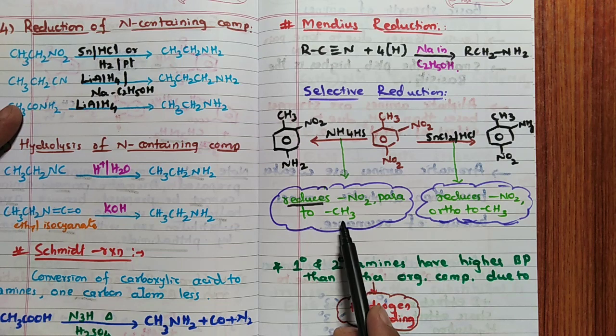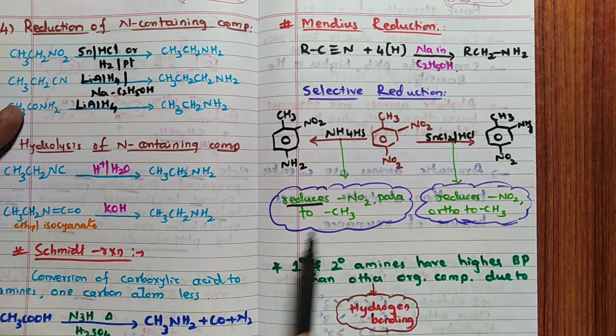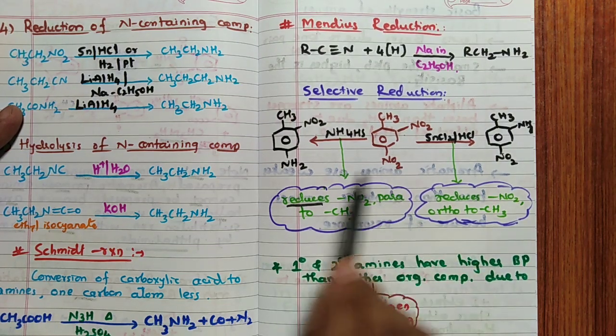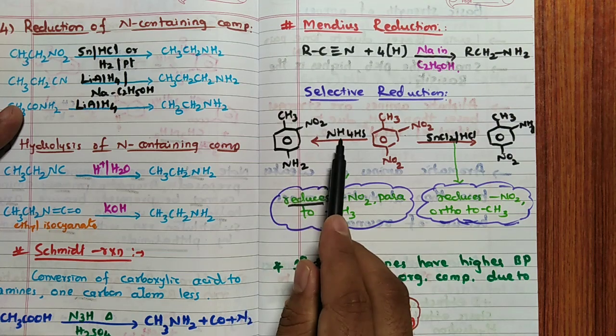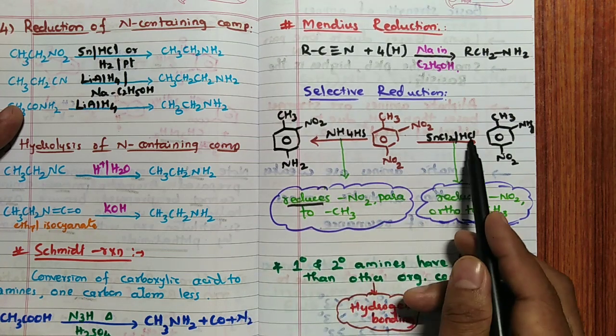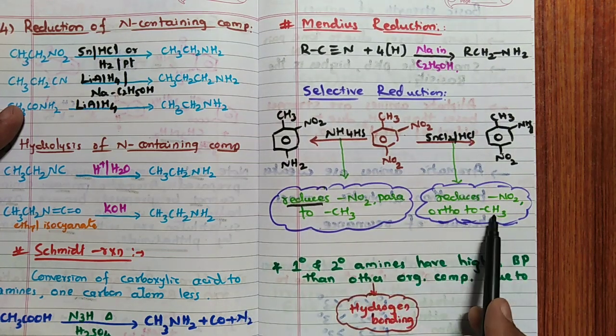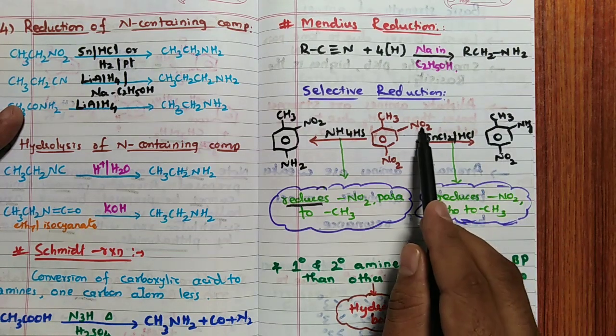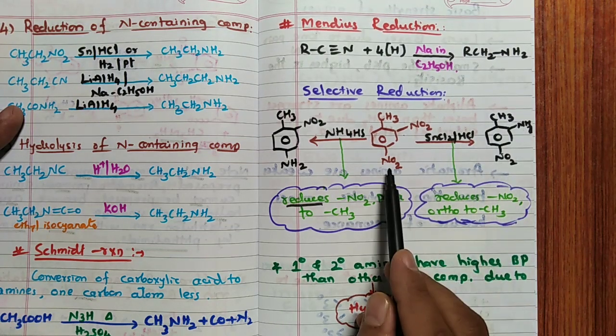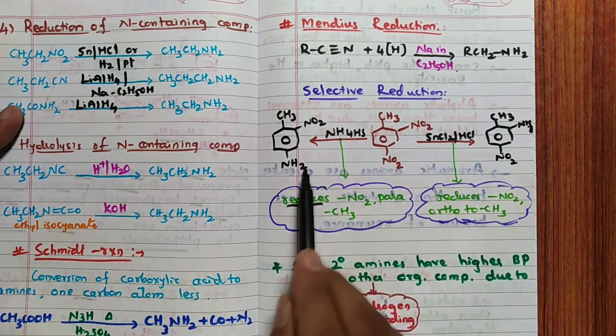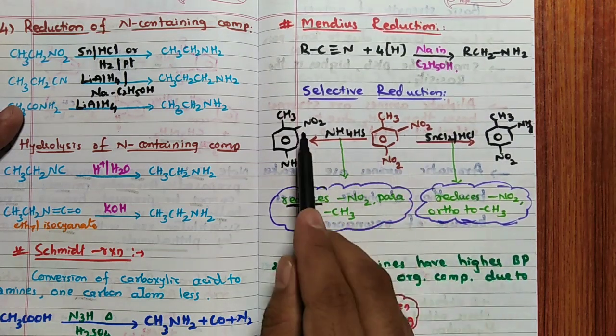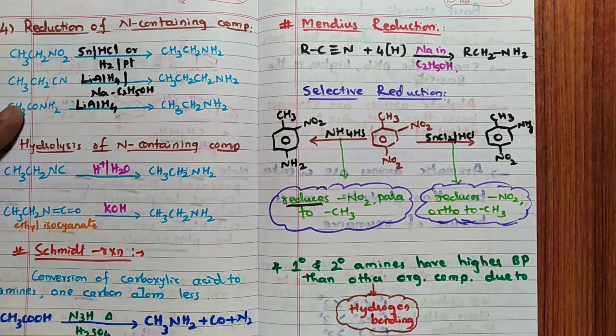Very important, remember this. Always, the NO2 para to CH3 is reduced to NH2 by NH4HS. Only the NO2 is reduced to NH2 here; this NO2 is as it is. But here this NO2 is reduced; this NO2 is as it is.